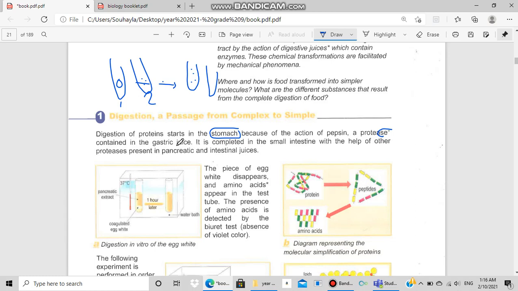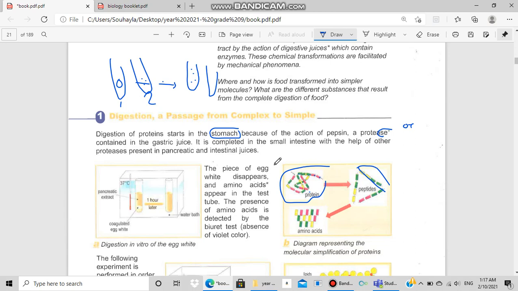Where is the digestion of the protein completed? First, in the stomach. A protein is a long chain of amino acids, and each part is an amino acid. It is a very long chain of amino acids. In the stomach, the long chain of amino acids is transformed by the action of protease into peptides. What happened? These are still not simple. It is not a nutrient.